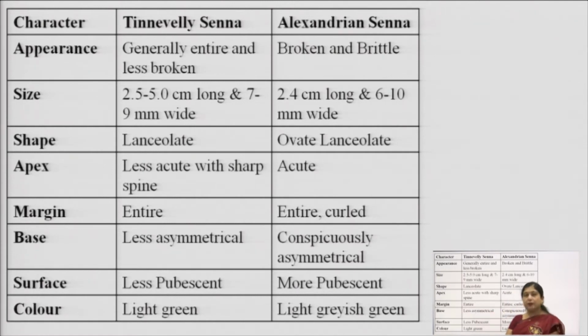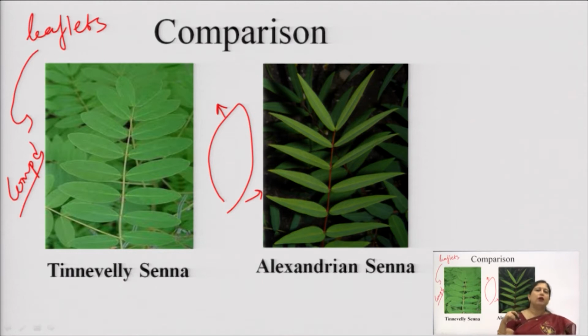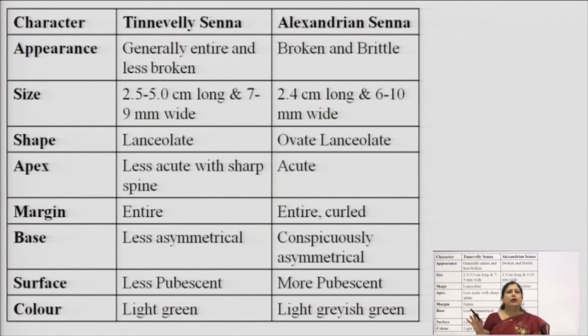The shape, if you look at the picture, we can see that the shape of the Tinnevelly Senna is lanceolate in nature. Lanceolate means that it is tapering on both sides, so we call it lanceolate shape, while in Alexandrian Senna it is ovate lanceolate. Ovate lanceolate means that it has a long structure, tapering on both sides, but because the base is more broad, we call it ovate lanceolate.